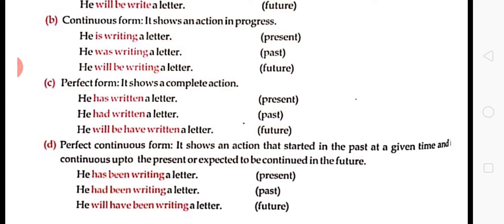The next form is perfect continuous form, which shows the action that started in the past at a given time and continues up to the present or is expected to continue in the future. It means that this form of tense shows that the action which has begun some time before is, was, or will be still continued.